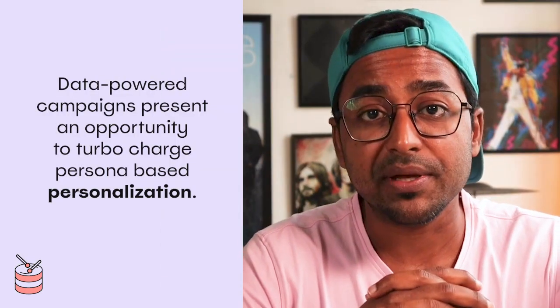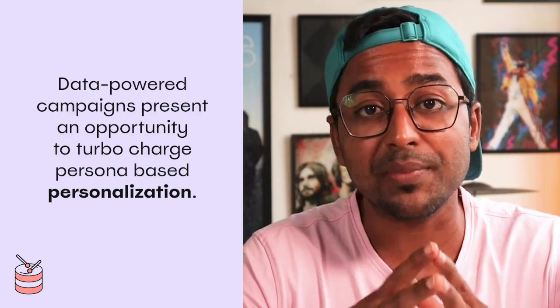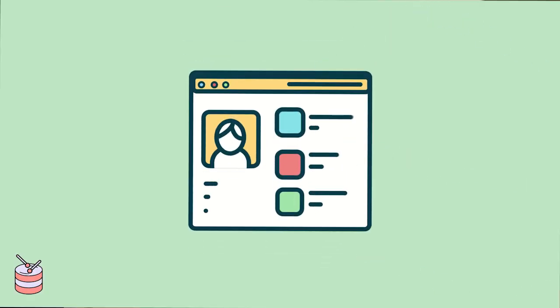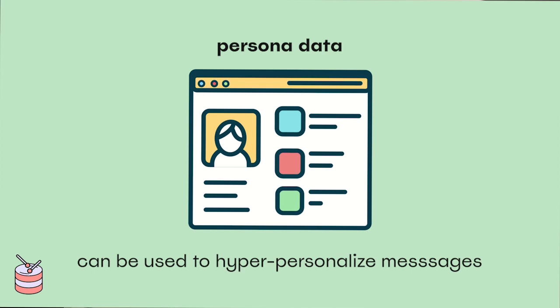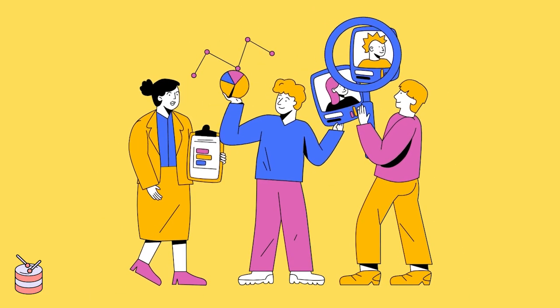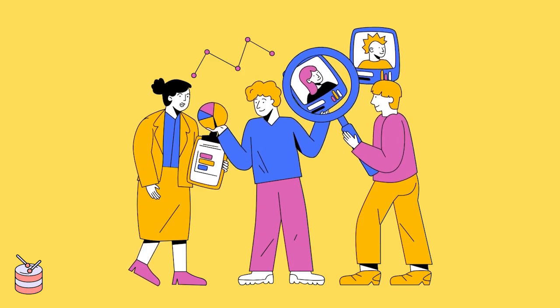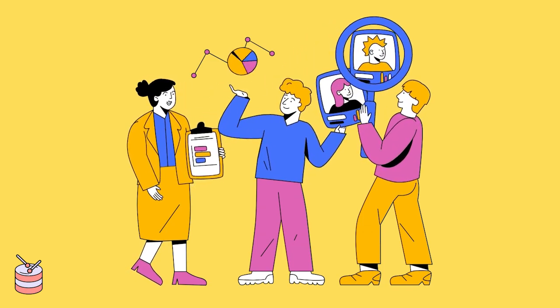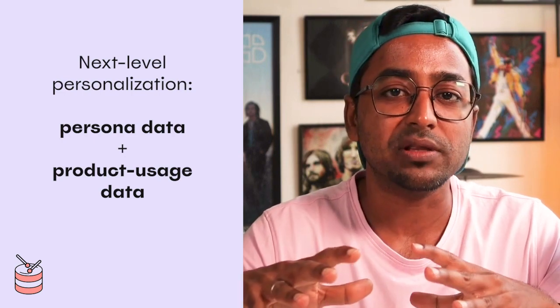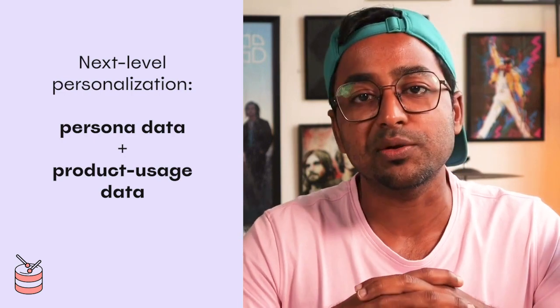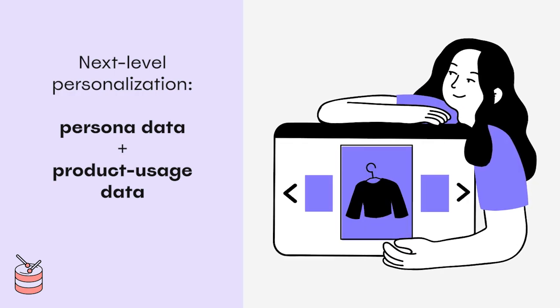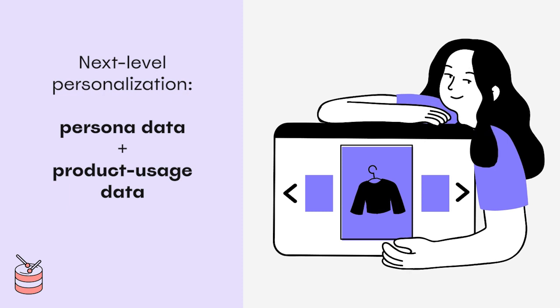Finally, data-powered campaigns present an opportunity to turbocharge persona-based personalization. Persona data such as role or industry are excellent data points that B2B brands can use to hyper-personalize message content. Similarly, gender, age, and location are useful data points for consumer tech and e-commerce brands looking to deliver relevant offers and recommendations. Now, technically speaking, persona data only helps deliver dynamic content in the message body. However, next-level personalization is made possible when persona data is paired with product usage data. This is certainly more work, but it enables growth marketers to not only craft messages with more relevant resources and recommendations, but also deliver them exactly when they're likely to be consumed and acted upon by the user.